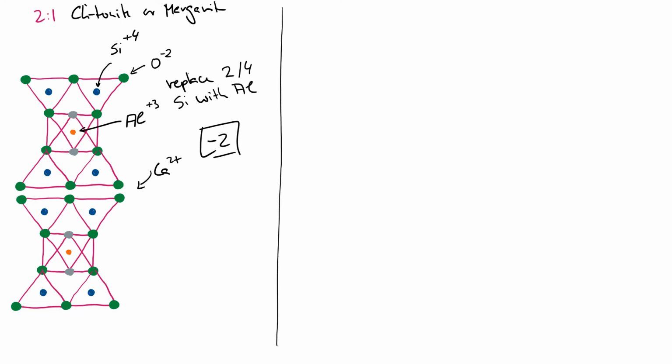But if the isomorphic substitutions are a little bit more varied, we will probably put these into the category of vermiculites. And here the main point is that most of the substitutions here happen within the tetrahedral layer. And because they are in the tetrahedral layer, the water molecules and exchangeable cations that are strongly absorbed within this interlayer space mean that these clays have only limited shrink swell potential.